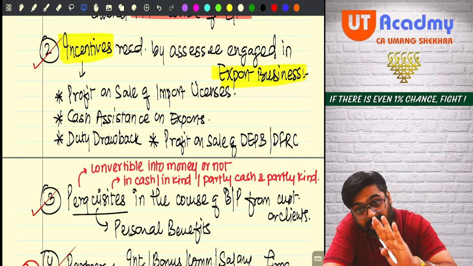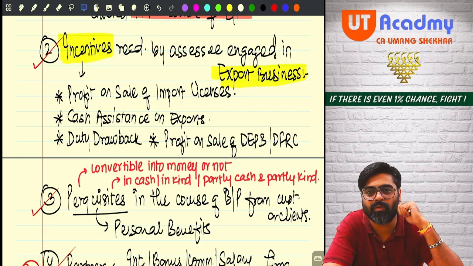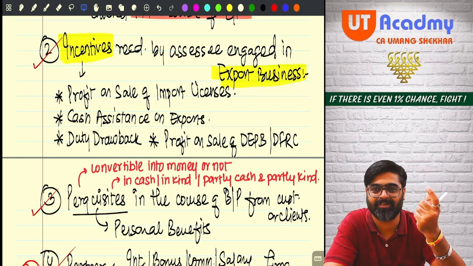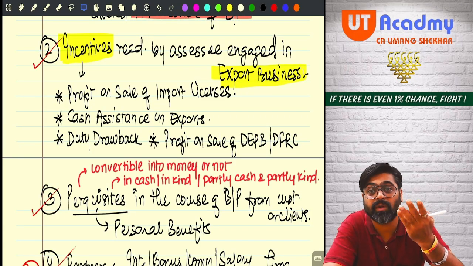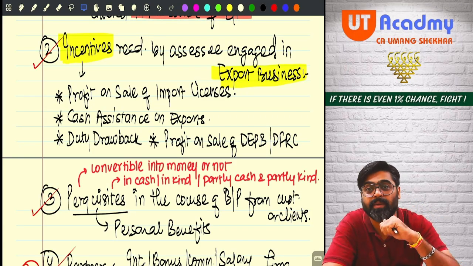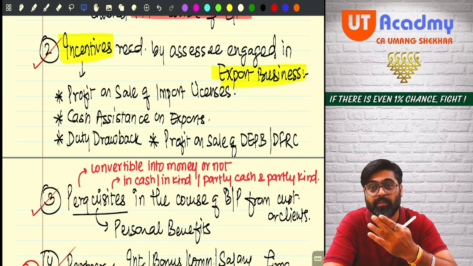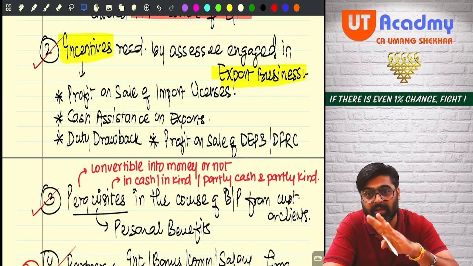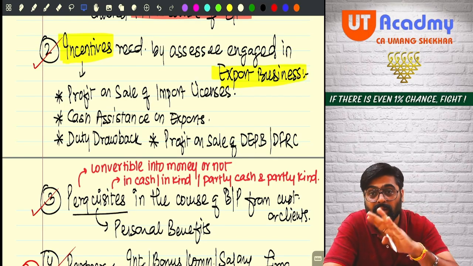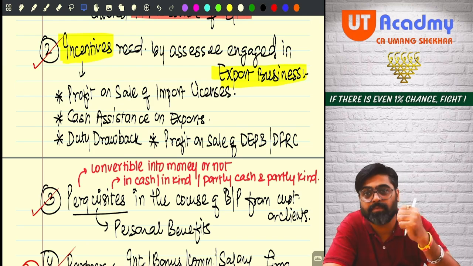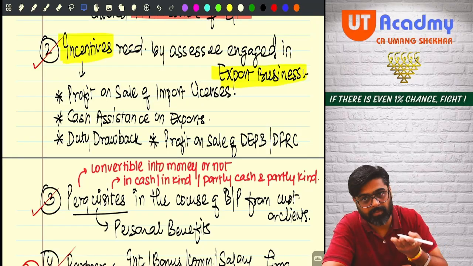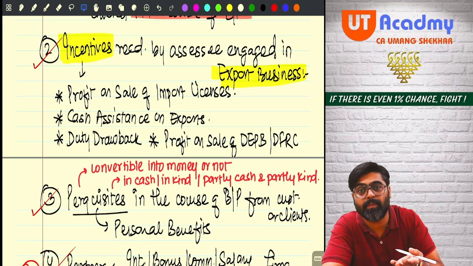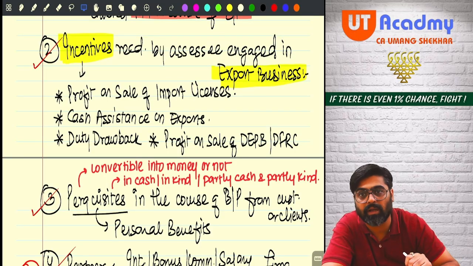And then we will be starting with how to compute the business income. What is method of accounting? Whether the method of accounting will be relevant while calculating your PGBP income. There are two methods, direct method and indirect method, in which you are supposed to compute your PGBP income. And once those methods are applied, you derive your PGBP income. But to calculate that PGBP income, method of accounting also becomes relevant.